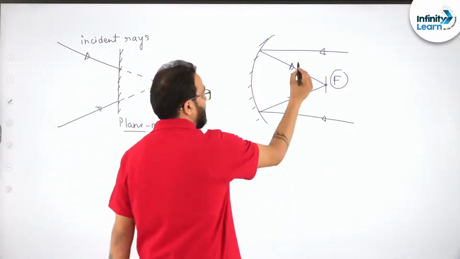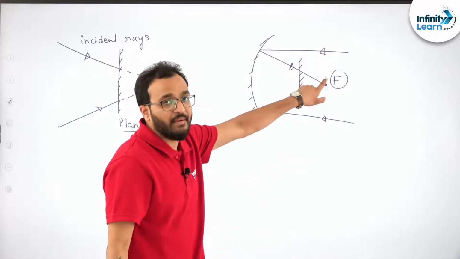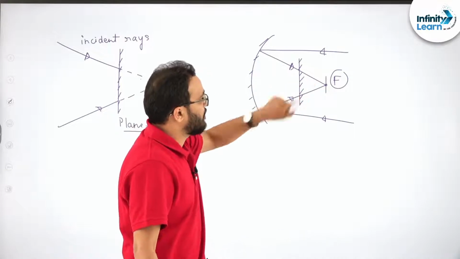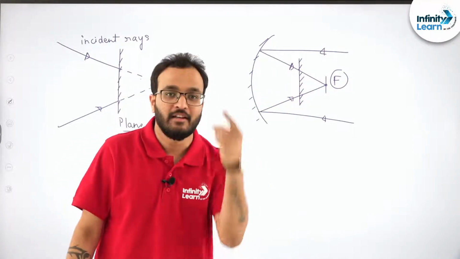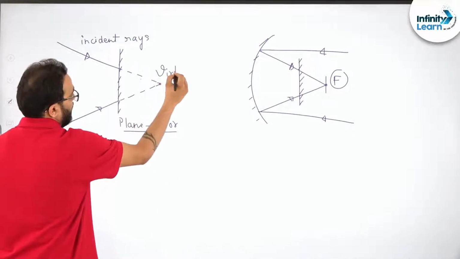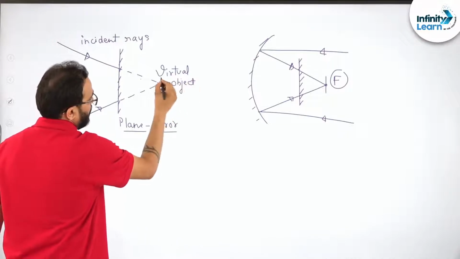If in this path I keep a mirror here, then what will happen? This image will become an object for this mirror. Are you understanding? This image will become an object for this mirror, and what kind of object? A virtual object. So this is a virtual object for what?